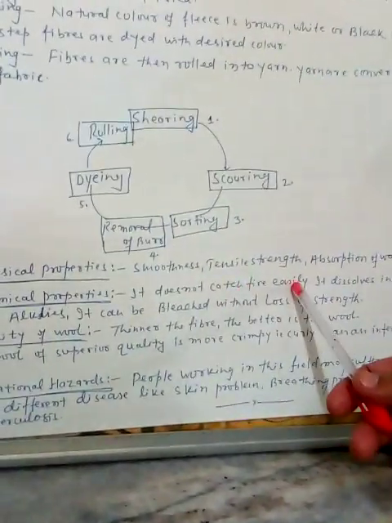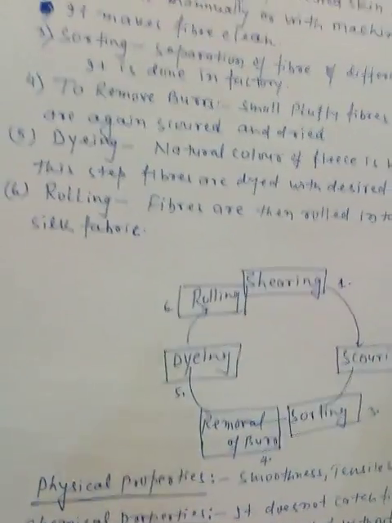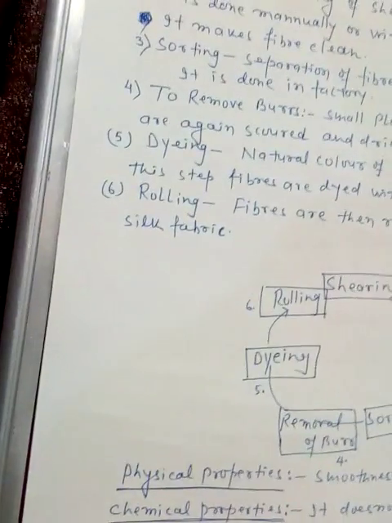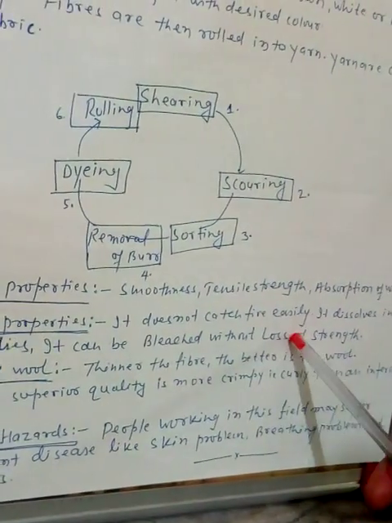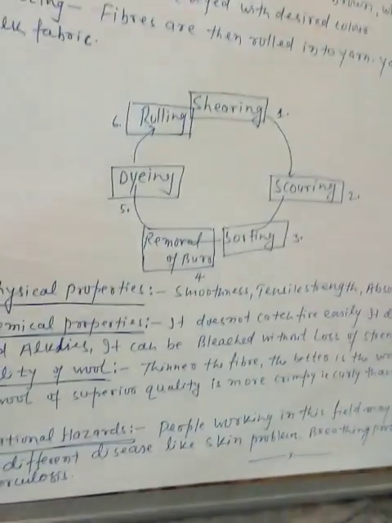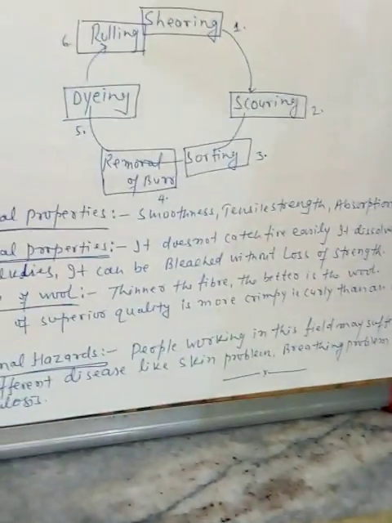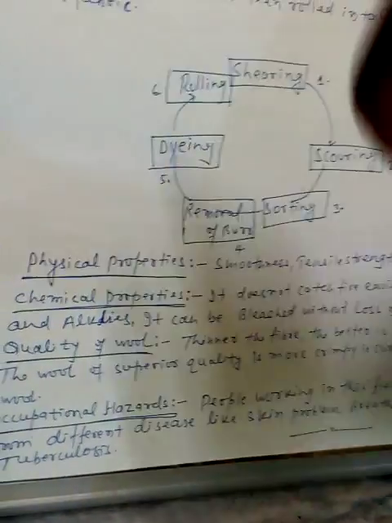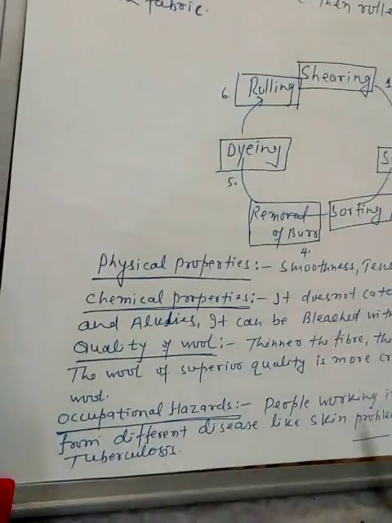It does not catch fire easily. That is why we cover a person with a blanket when we have to evacuate them from a fire. It dissolves in acid, and in alkalis it can be bleached without loss of strength. Now the quality of wool: the thinner the fiber, the better the wool. The quality is determined by the thin or fine fibers. Thin, fine fibers are of better quality, and thick, coarse fibers are of inferior quality.